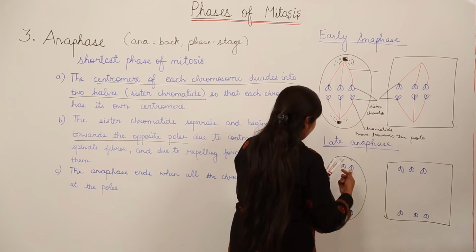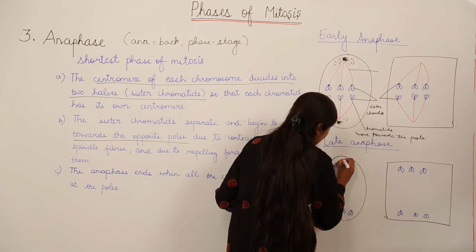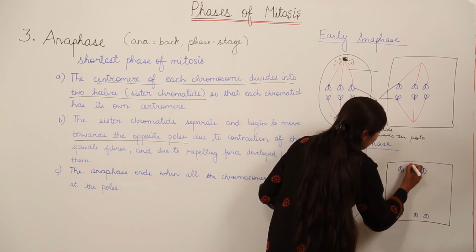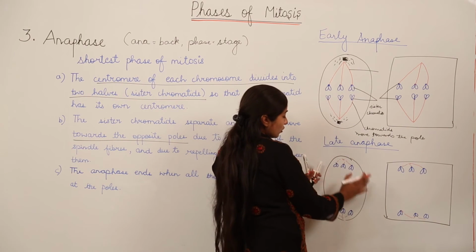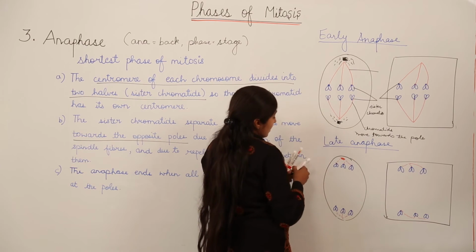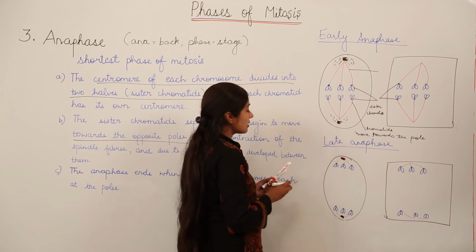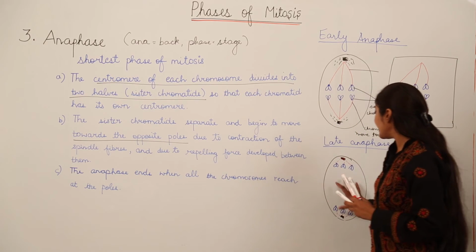So this is how I'm going to show. Right, so this is how you'll show the late anaphase stage. We also have a centriole over here too. So this is the completion of the anaphase stage when the chromatids have reached the poles.